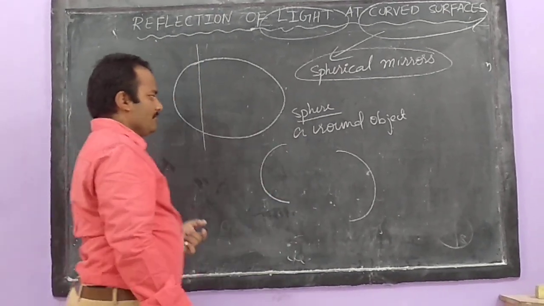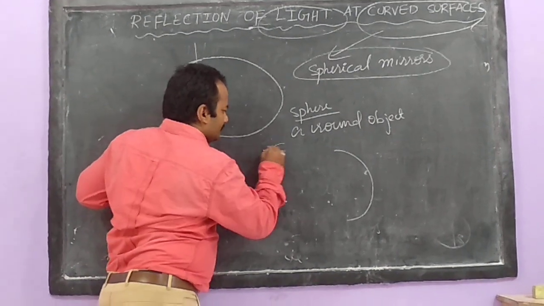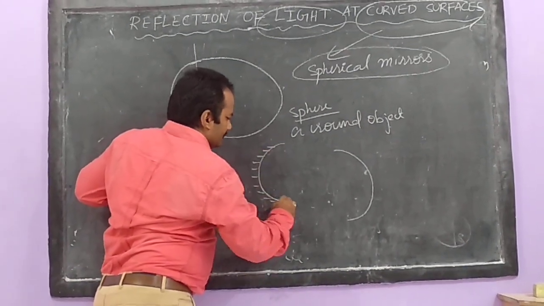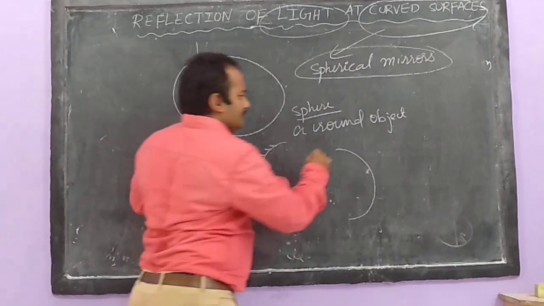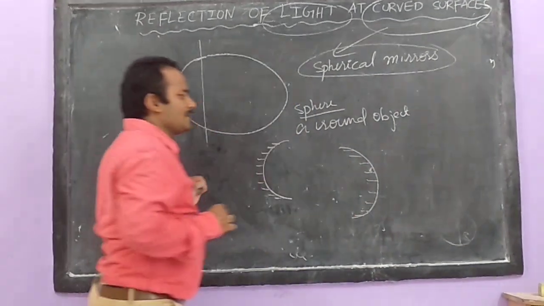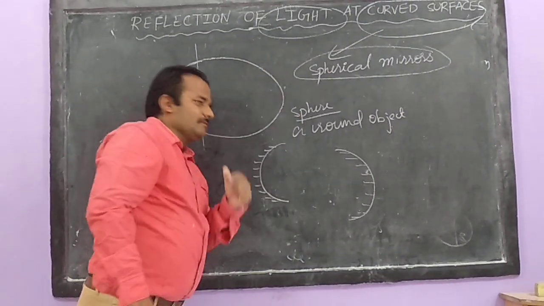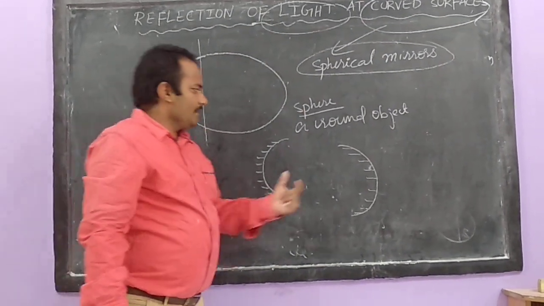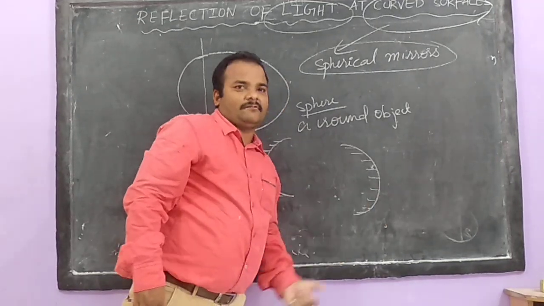How will it look? It will look like this first. Maybe it will look like this. You have to understand. If it is looking in this way, what is it called?